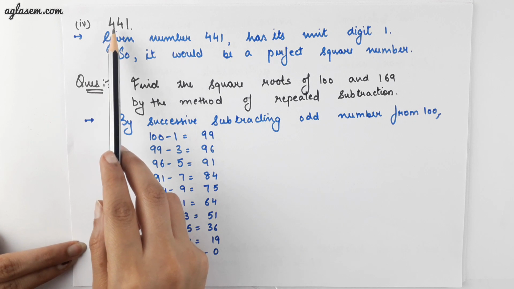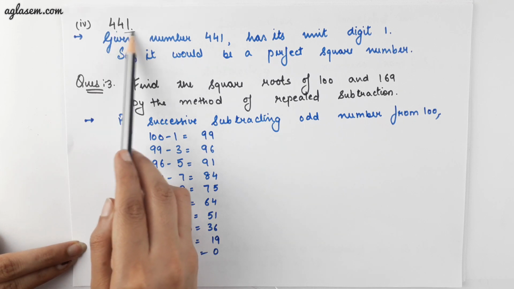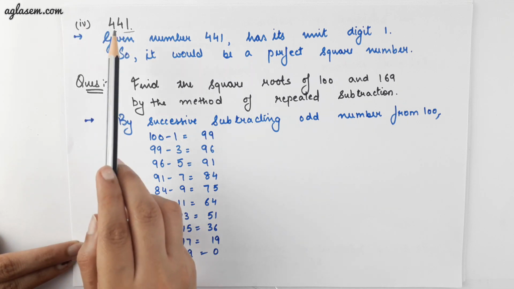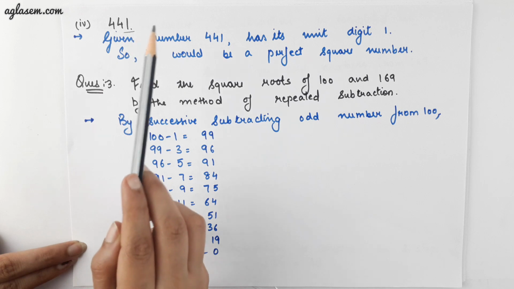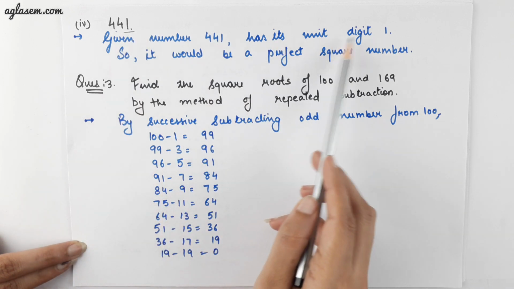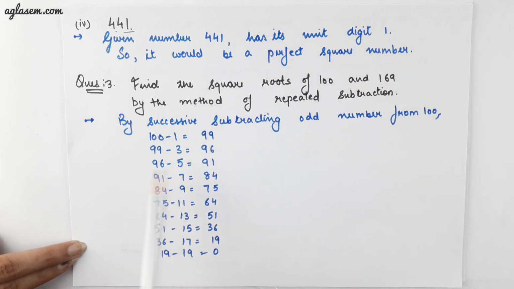The last part of this question is 441. Here the unit digit is 1, and we know that 1 is a possible unit digit of a perfect square number. Therefore, given number 441 has its unit digit 1, so it could be a perfect square number.